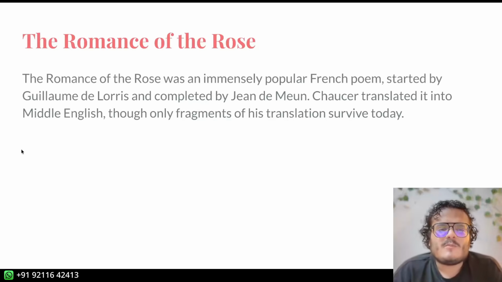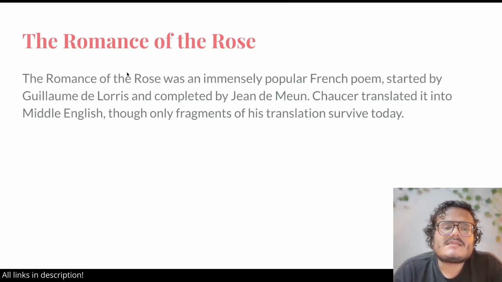Moving on to the Romance of the Rose. That was all about Book of the Duchess. Romance of the Rose is a romance, as you can see, a translation of a French poem which was very famous by Delory and Demure. Right? These are two writers. Delory started it and Demure finished it. He translated it into Middle English, but only fragments of his translation survive.